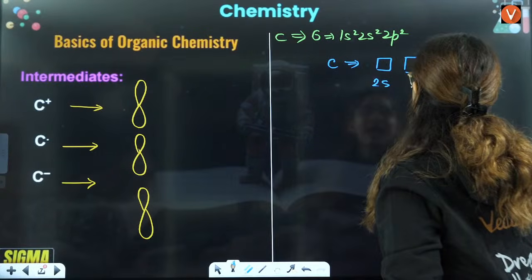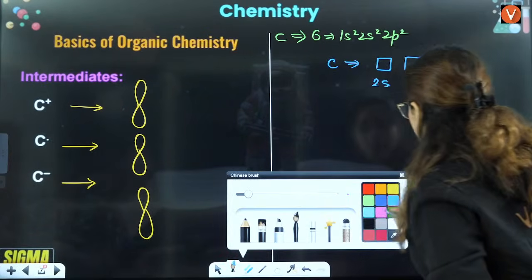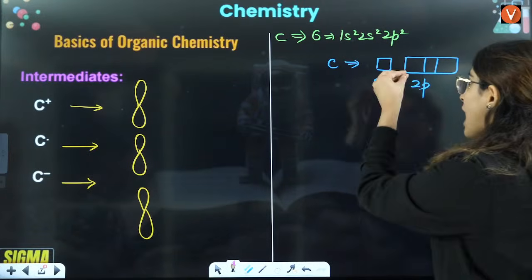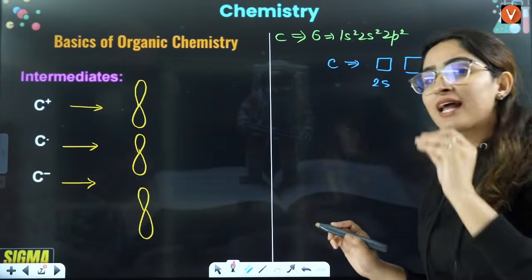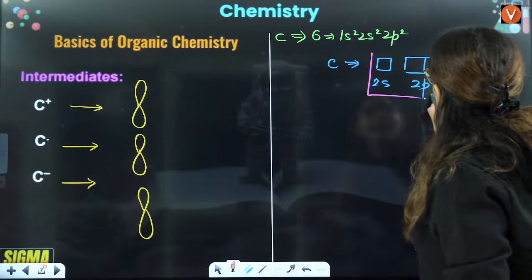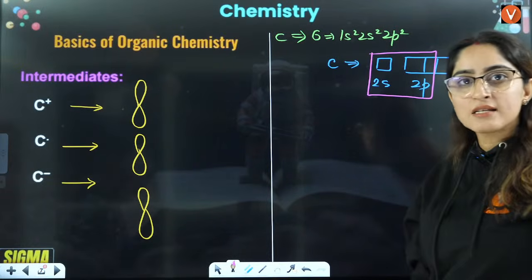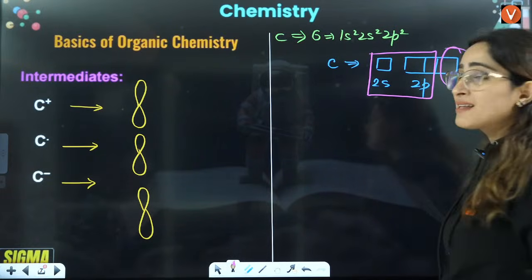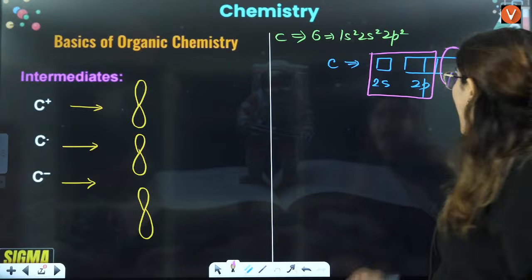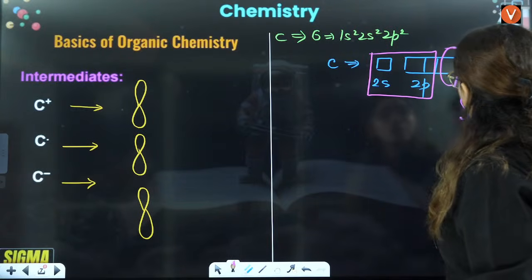So what exactly happens in case of carbocation? In case of carbocation, the hybridization is only sp2. This orbital remains unhybridized and you take out 1 electron from here.